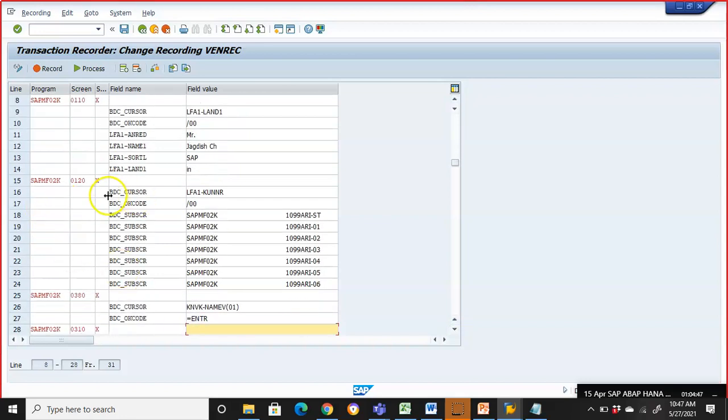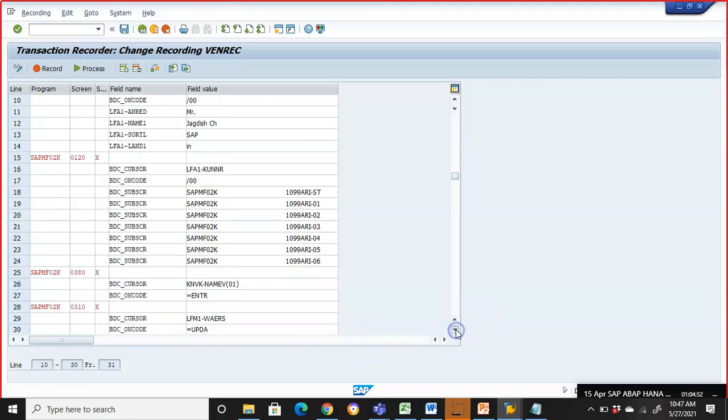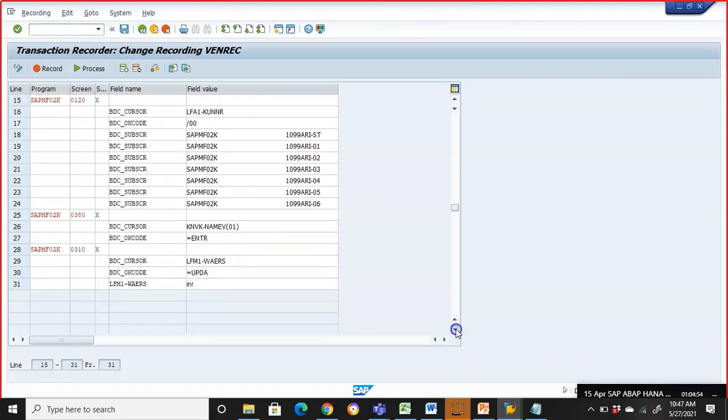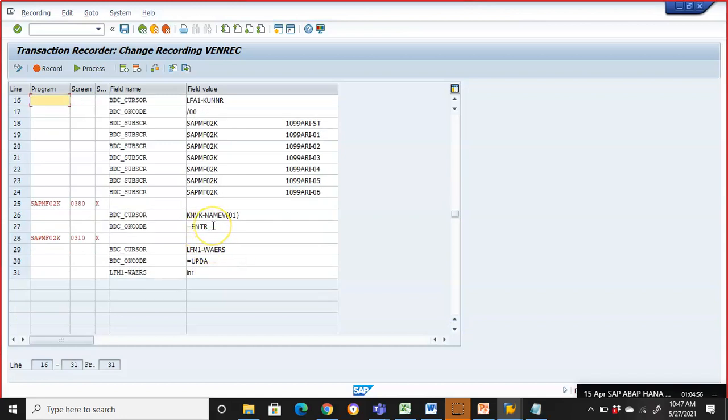The fourth screen also we have not done anything. We just clicked on enter. Even when I clicked enter, that has been recorded. And in the last screen, I gave the WAERS value as INR, that is recorded. This is how recording is done. We just need to save it and go back.